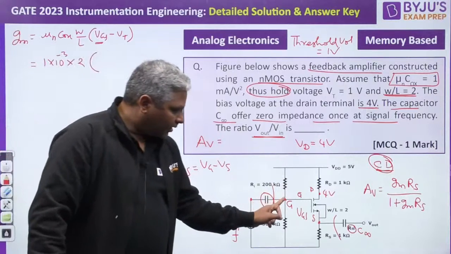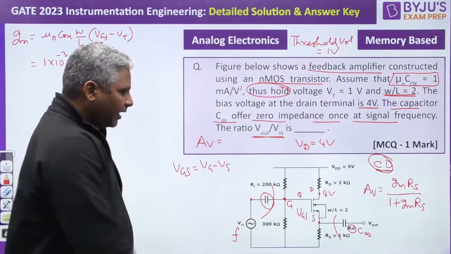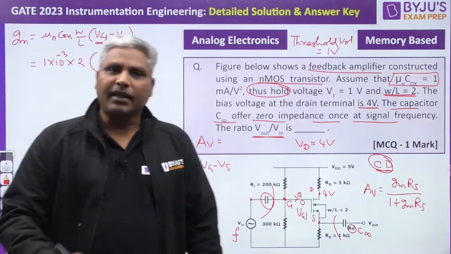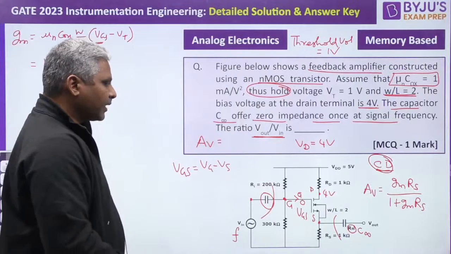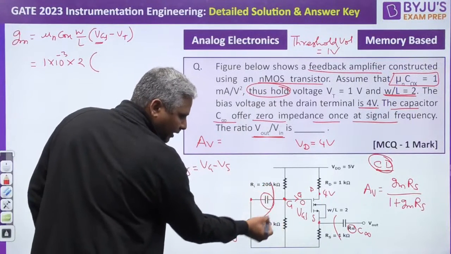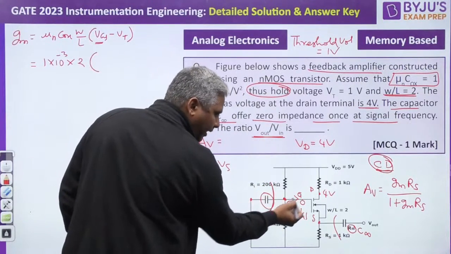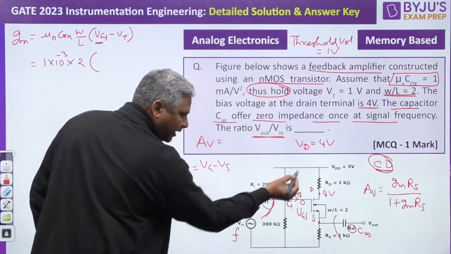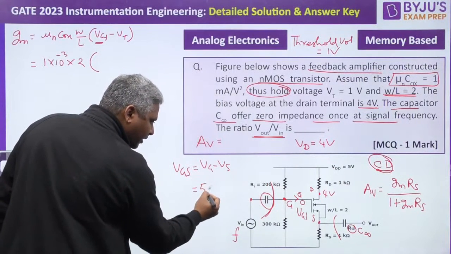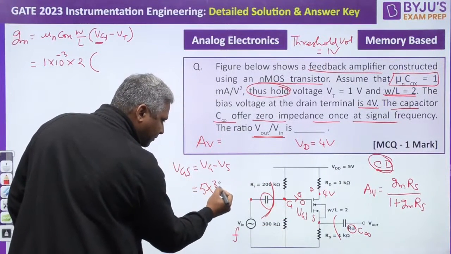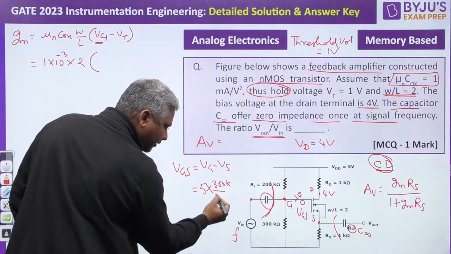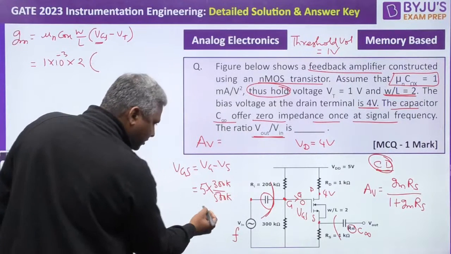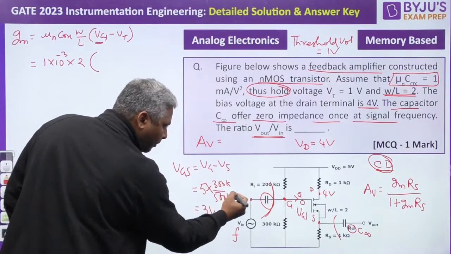So what is VG? The voltage here at the gate terminal. As you know, the gate current is 0 always. For a MOSFET, we can take the gate current 0 as there is an insulator in between. So these two resistors come in parallel. Once this current is 0, then VG can be written as 5 into voltage division, it is just 300K divided by total resistance 500K. Right, this is 3 volts minus Vs.